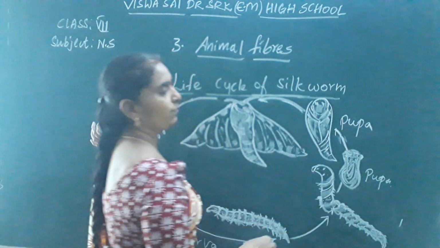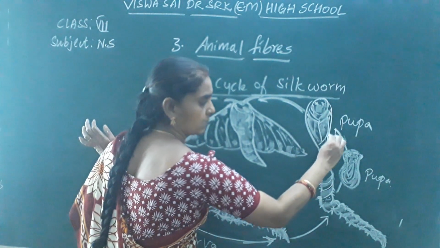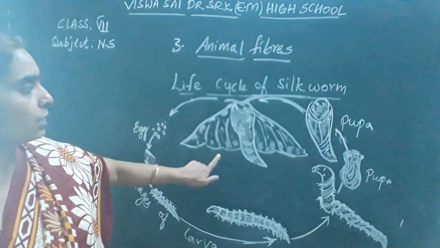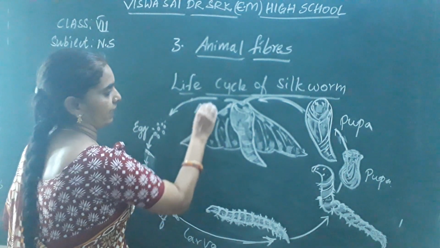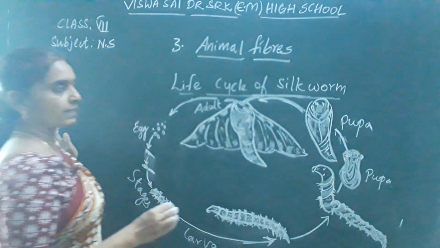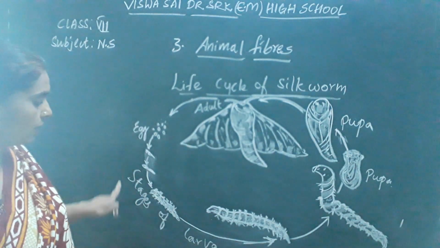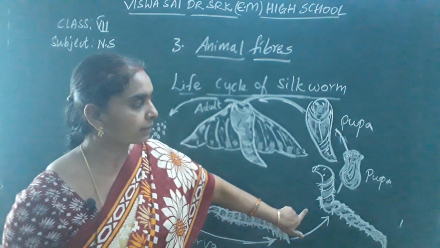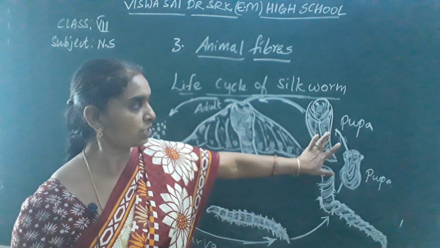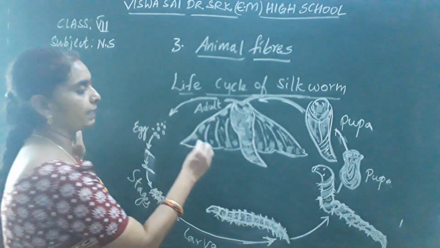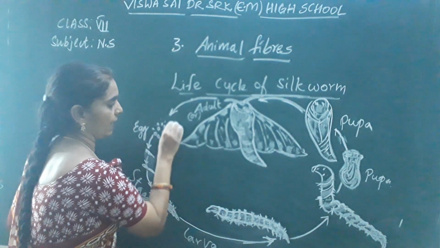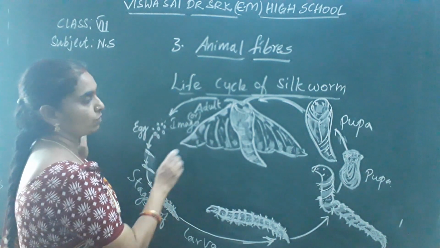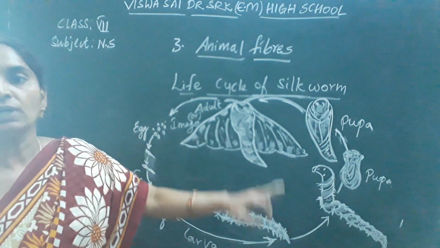It undergoes transformational changes, and it changes into the adult stage finally. The first stage is the egg stage, next one is larva. These are the stages of larva. Next one is the pupa stage. The final stage is adult, also called imago. So this is the life cycle of silkworm.